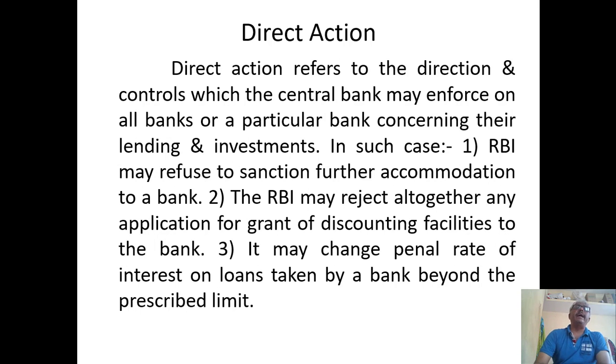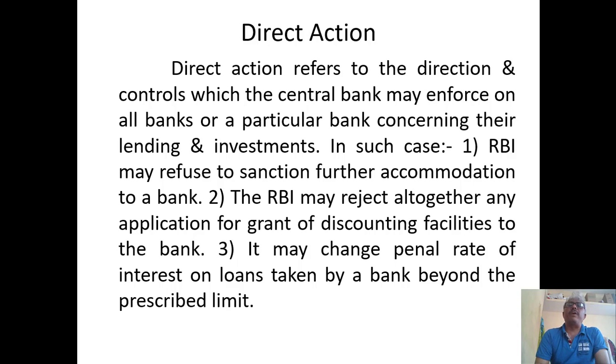Further, direct action. Here, sometimes RBI can take direct action on commercial banks if they do not follow the directions issued by Reserve Bank of India to follow the credit guidelines on lending and other investment.